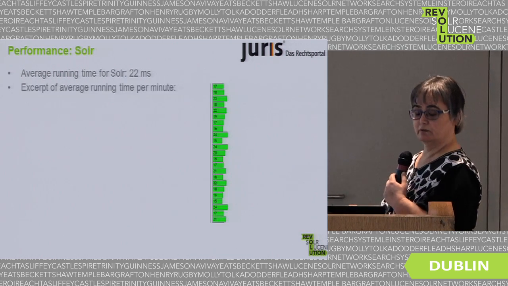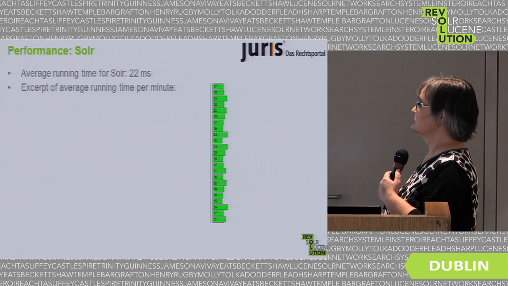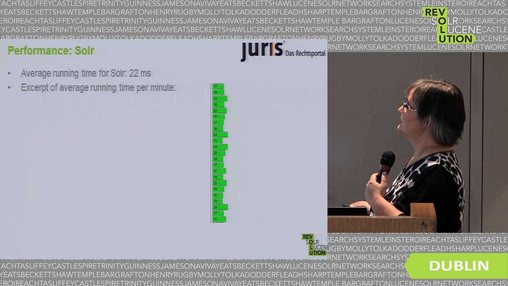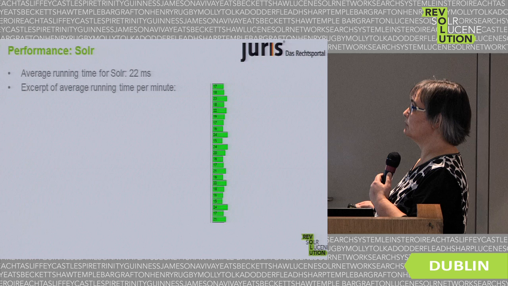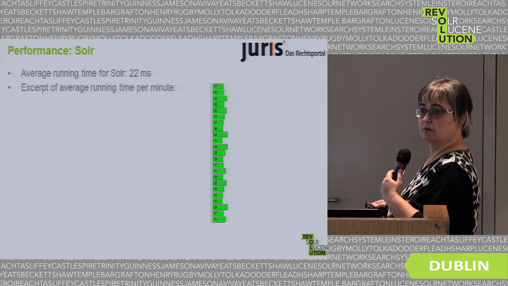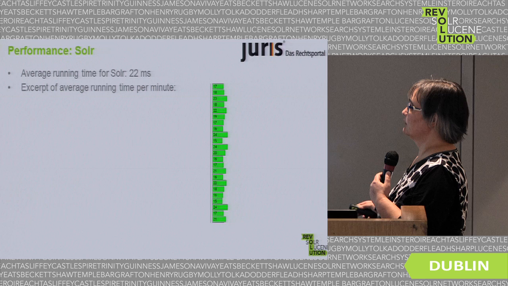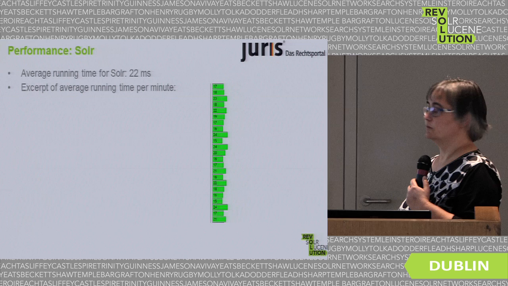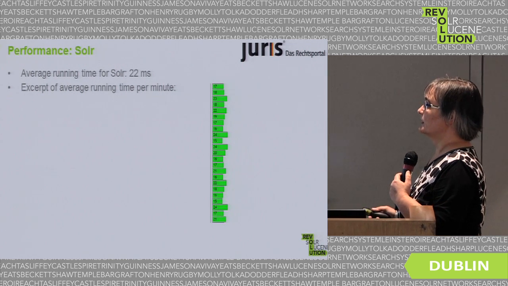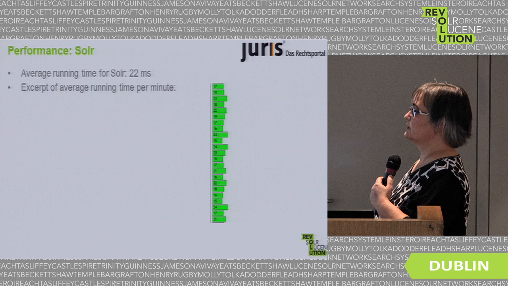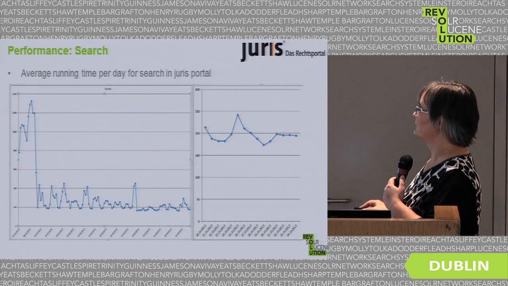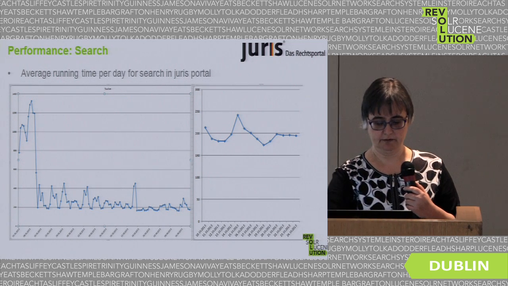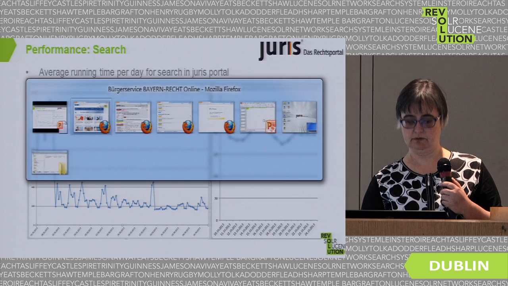So what do we get for performance at Solr? This is an excerpt of our running time. This is the average running time per minute. It's a typical example of how this looks each day. And we have something between 20 and 22 milliseconds per request. The running time here is much higher because we use more than one search in this case. And so I can show you this.